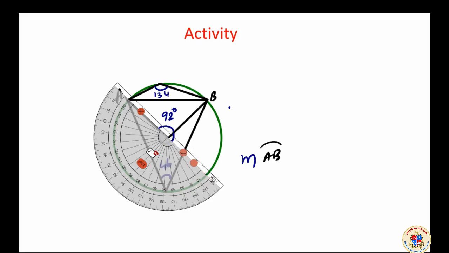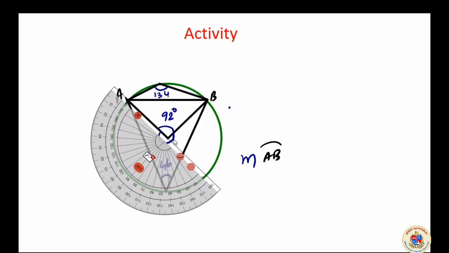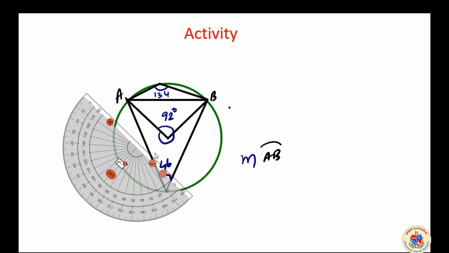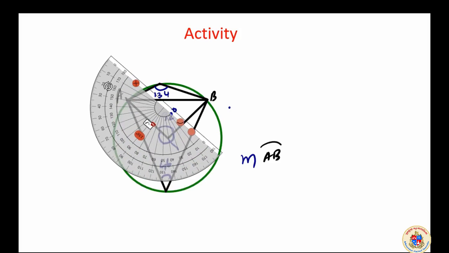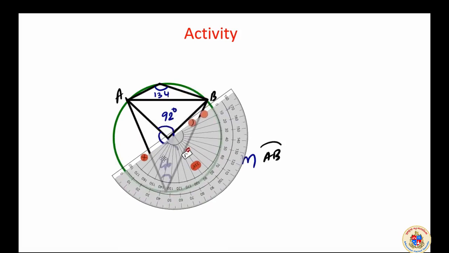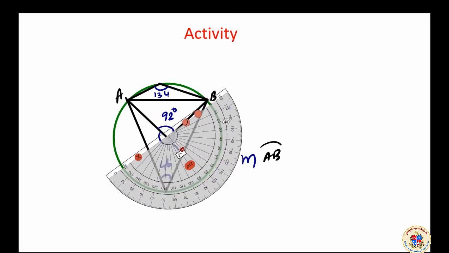Up to here means if I put it here and draw a straight line approximately, this is 180 and I have to add this much. How much it comes I will see. This angle I have to add.